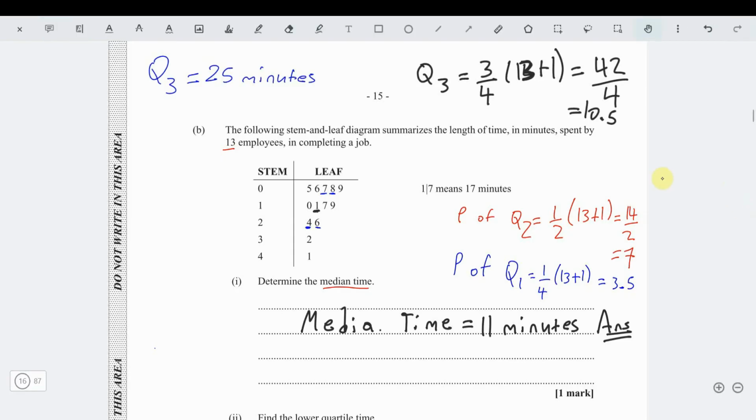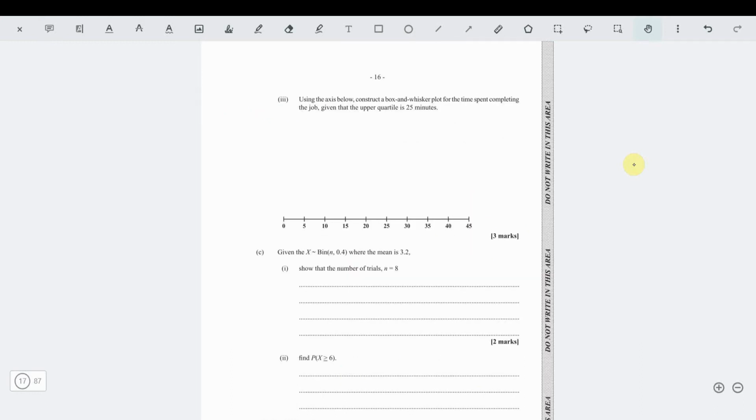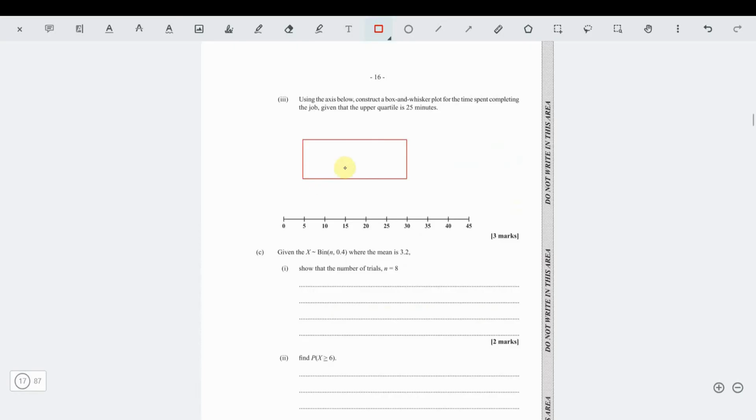Nice. So now we can do our box plot, because the box plot is our 5 summary data with the median, the lower quartile, the upper quartile, the lowest, and the maximum. I like to use a proper box. So using the proper box, the lower quartile was 7.5 minutes. So we're going to move over our box a little bit.